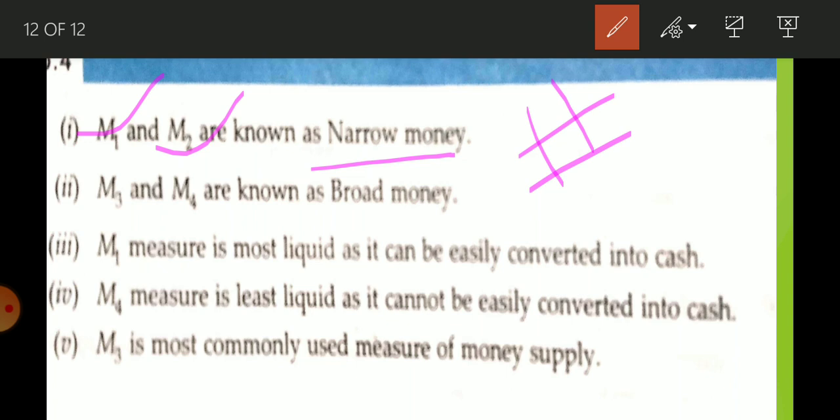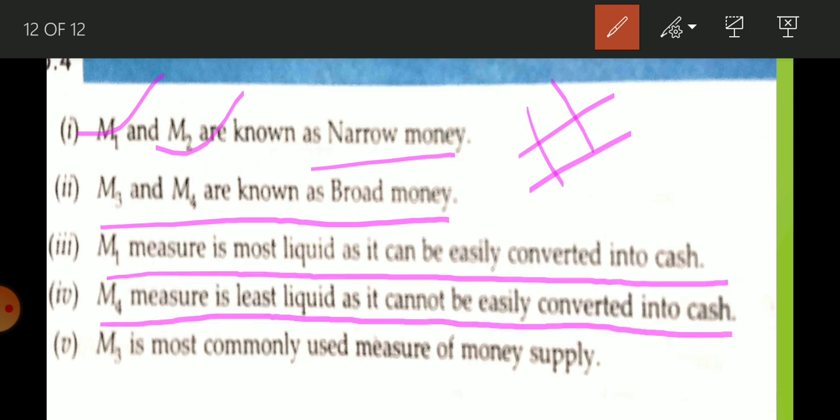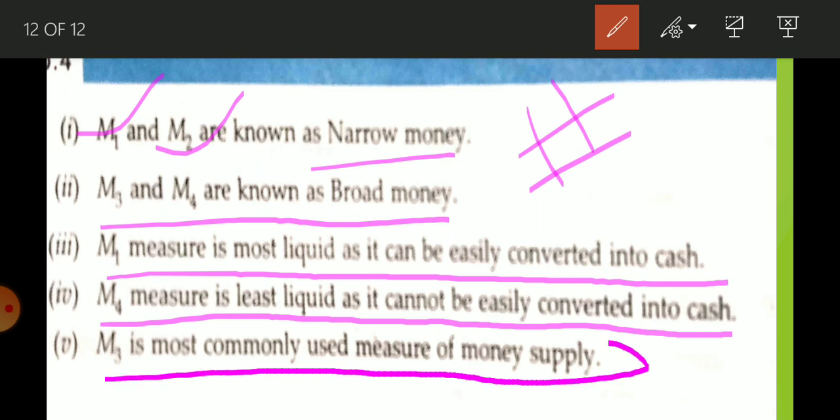Now M3 and M4 are known as broad money. M1 is most liquid as it can be easily converted into cash. M4 is least liquid, as it cannot be easily converted into cash. M3 is the most commonly used measure of money. So these are facts, learn them.